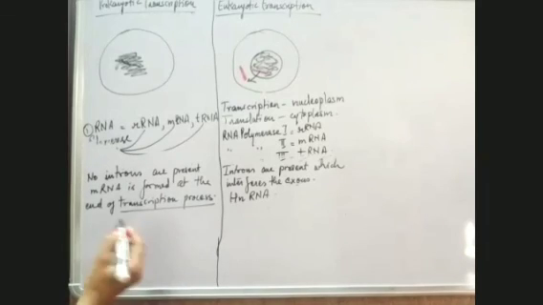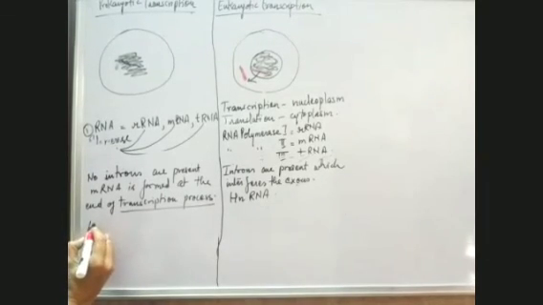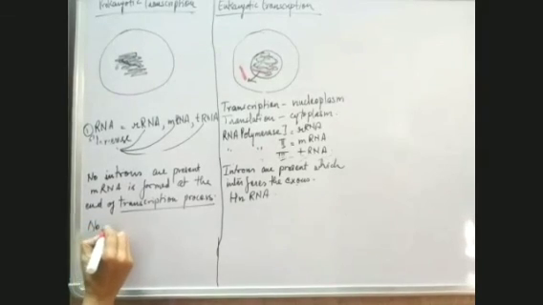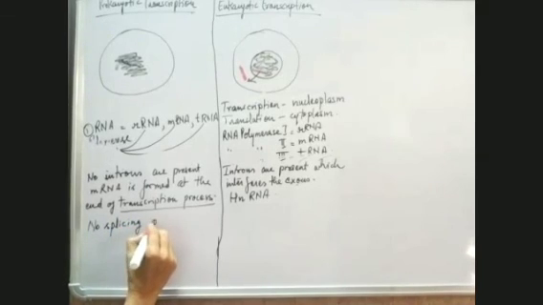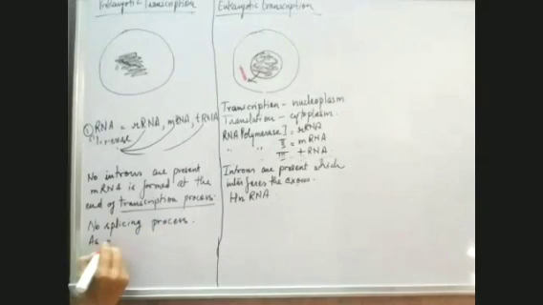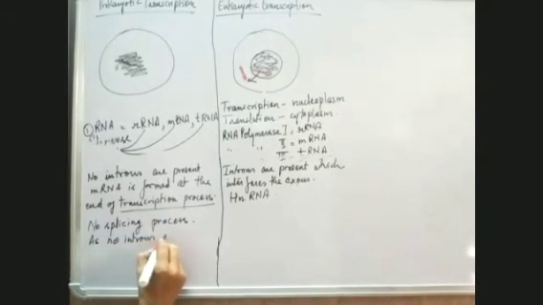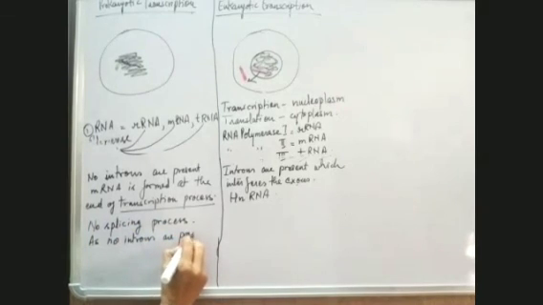Here, no splicing. So the next point we can write down: no splicing process is observed. Why no splicing? As no introns are present. When there are no introns, that means no splicing.